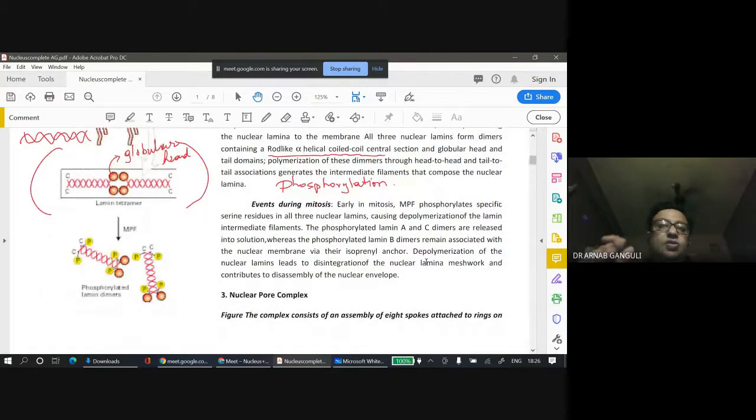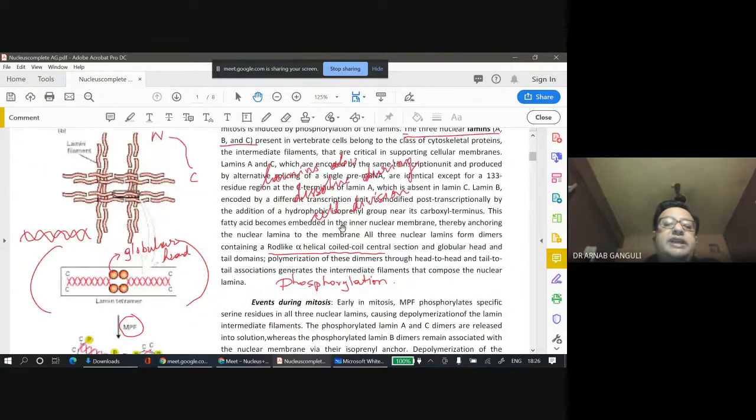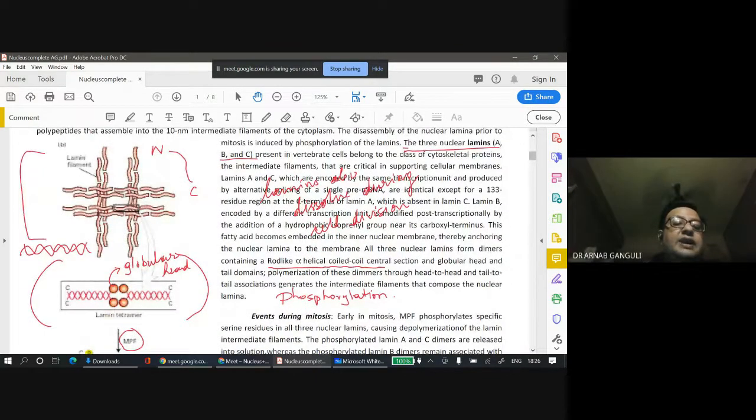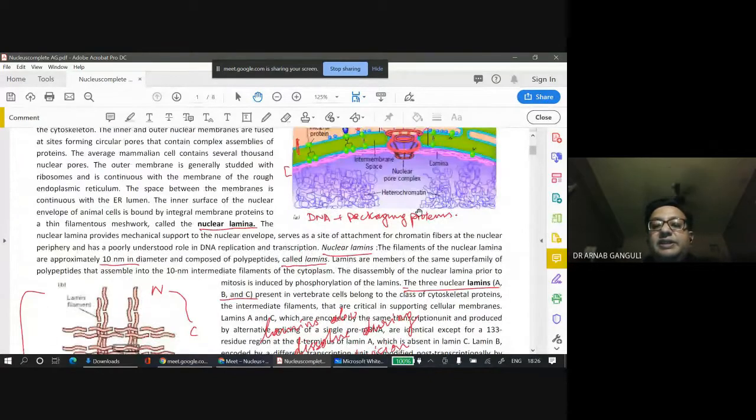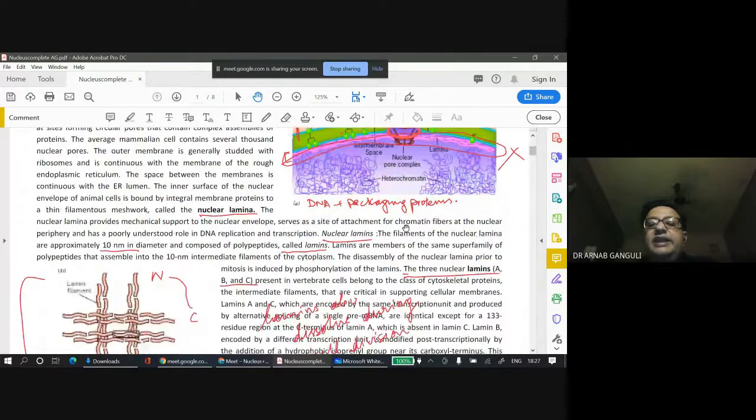I have sent this note on WhatsApp also. If you can read it very fast today, it will be very easy for you to remember. During cell division, there is a cell division promoting factor known as MPF, and this causes phosphorylation. In this phosphorylation, this wonderful lamin filament network, which you see represented in this region here, is destroyed. And then, of course, the endoplasmic reticulum and all these organelles get destroyed.